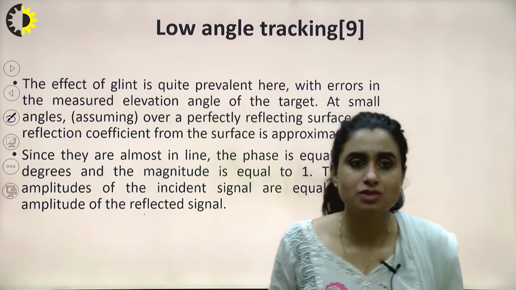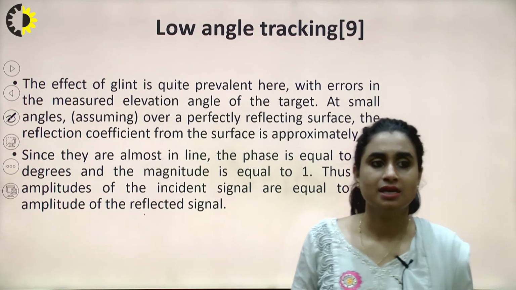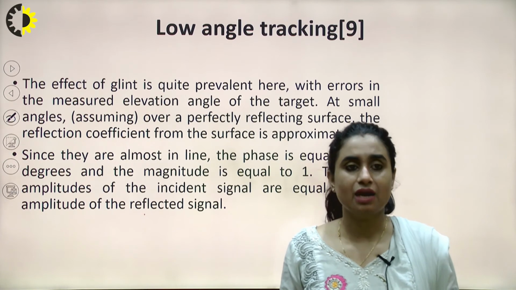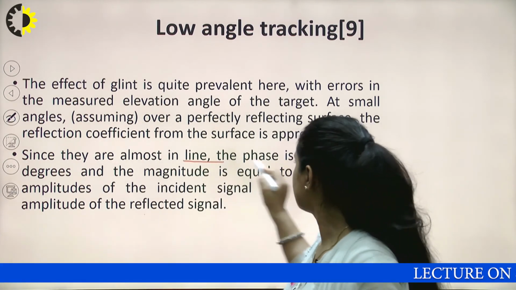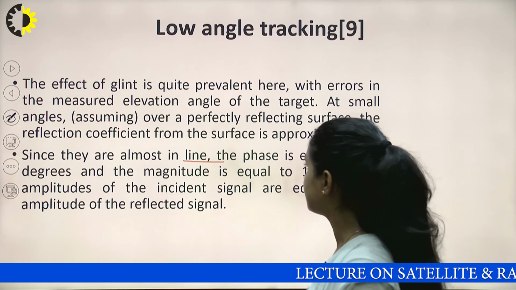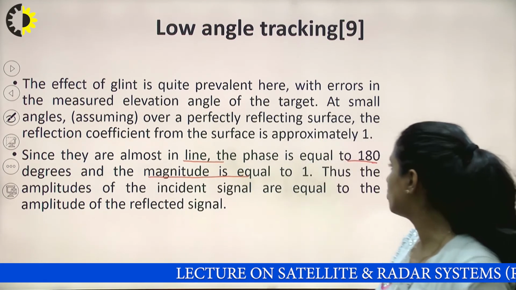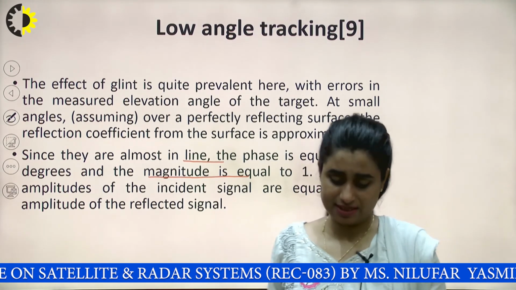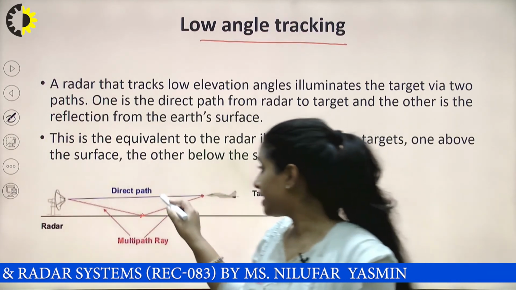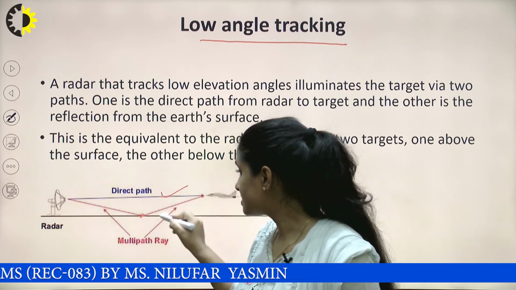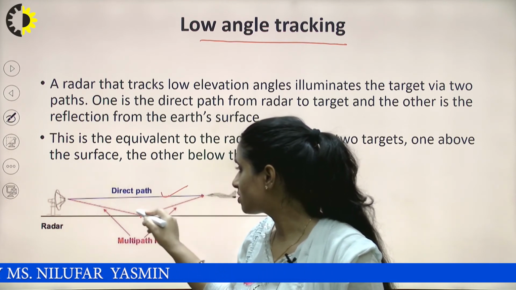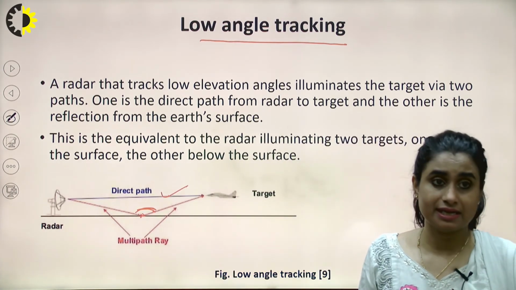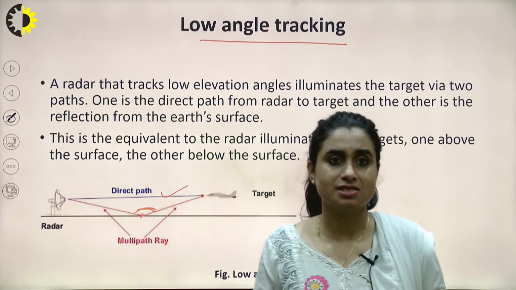At small angles over perfectly reflecting surfaces, the reflection coefficient from the surface is approximately 1. Since they are almost in line, the phase is equal to 180 degrees and the magnitude is equal to 1. Thus, the amplitude of the incident signal is equal to the amplitude of the reflected signal. Here, we might get confused with the amplitude of this signal and this signal, as this is approximately 180 degrees, a slightly lower angle than 180 degrees. So this confuses the whole system.